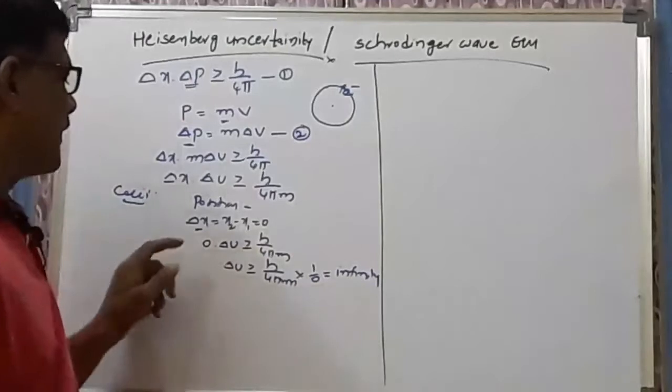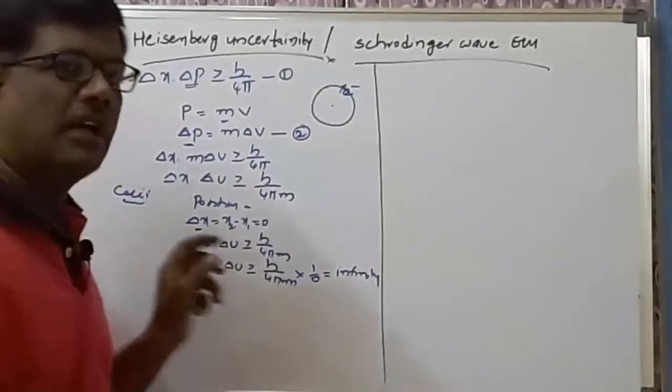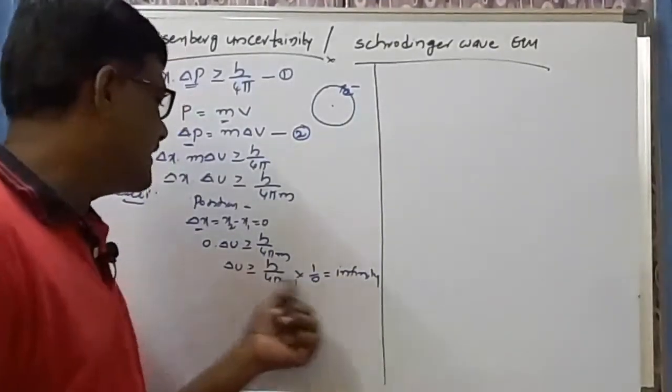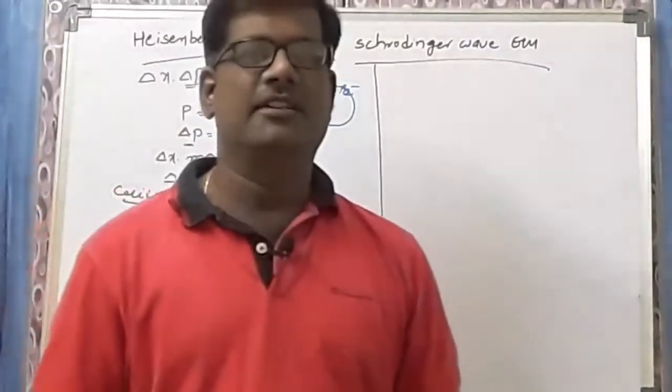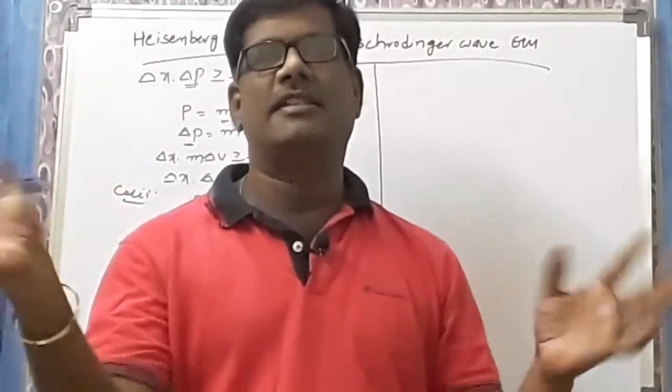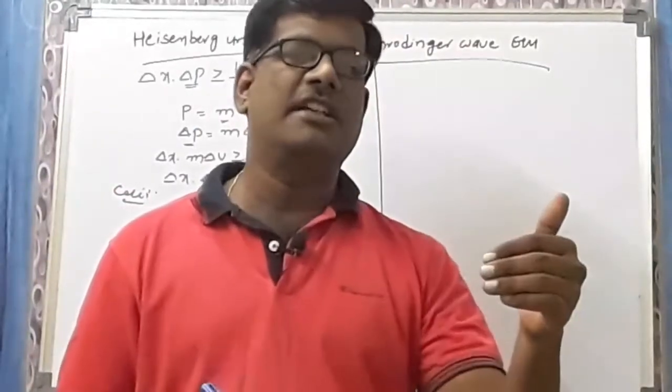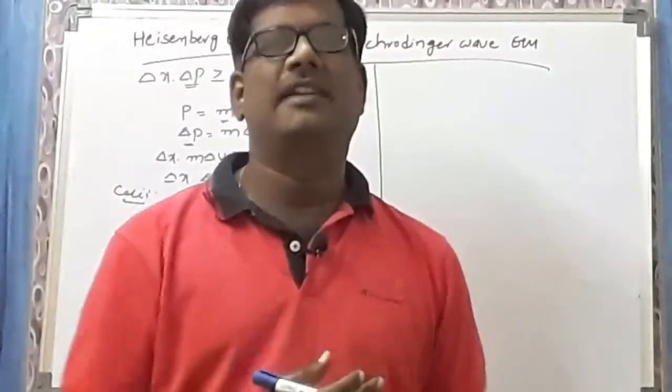What is happening? Whenever delta x or the position is exactly known, the velocity becomes infinity. Infinity cannot be calculated. So that's why, when the position is known, the velocity cannot be calculated. When the position is exactly known, the velocity becomes infinity.